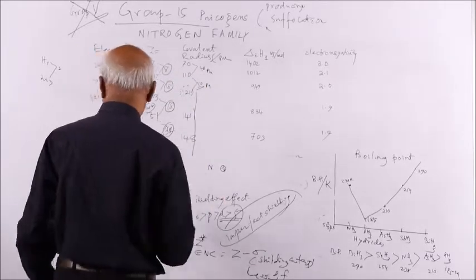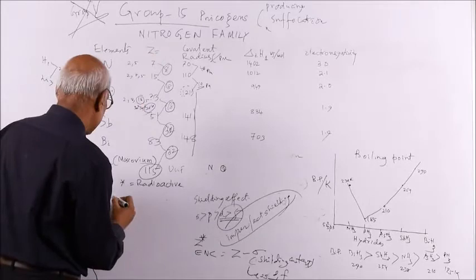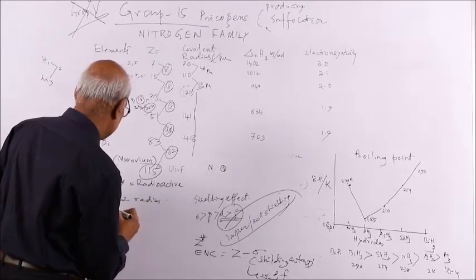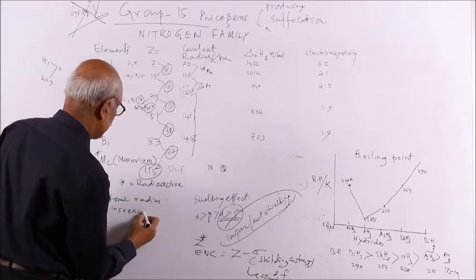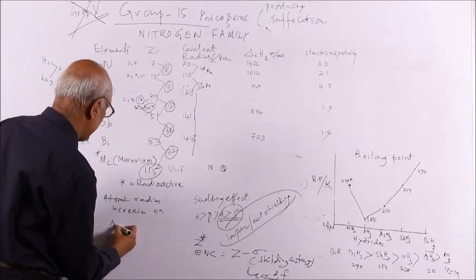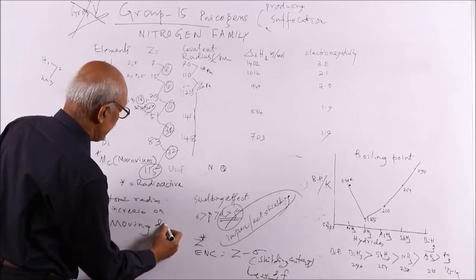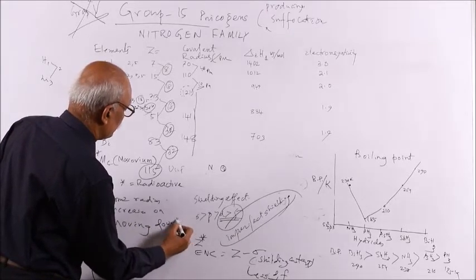So simply you can write: the atomic radius increases on moving down the group. This is the trend, moving down the group.